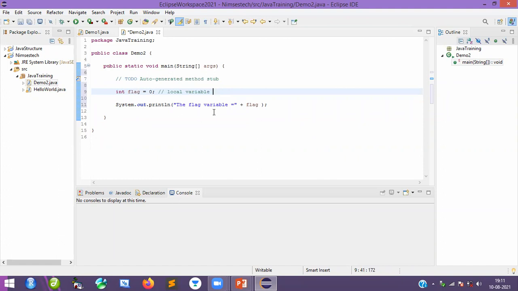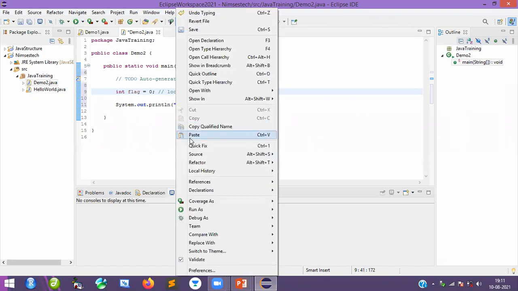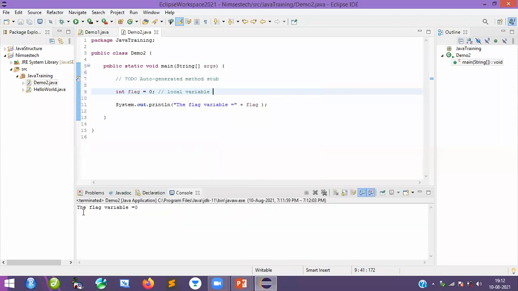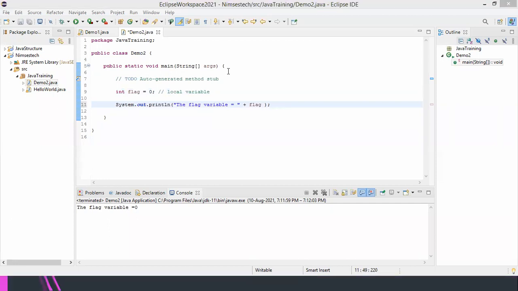Okay, so now let me print this one. So go here, otherwise directly right click and run as Java application. Done. See guys, the flag variable is equal to 0. This is exactly the answer we get. This is what you wanted to see as a local variable. Clear, everyone? Let me know. Guys, if you understood, let me know. Okay, fine. So this is what we call a local variable.